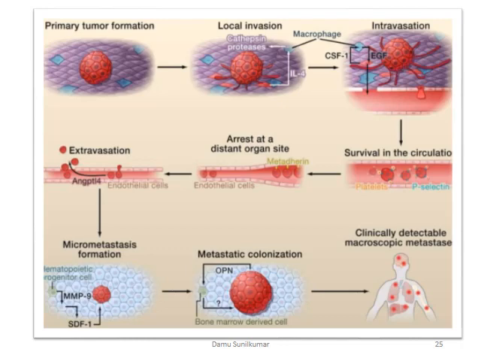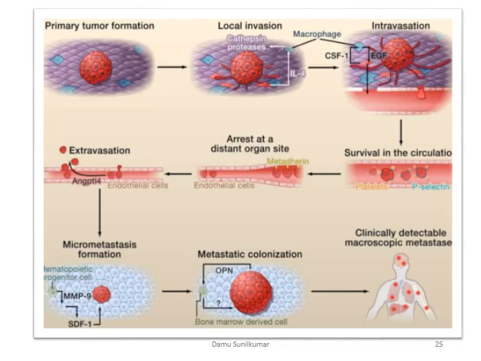This again is a pictorial representation of how the metastasis happens. If there is a primary tumor that is already formed, then this malignant tumor has a local invasion, again with the help of macrophages and the colony stimulating factor, as we have already discussed, and the EGF will help in intravasation of these tumor cells. They intravasate into the circulatory system and they survive there, and there are a lot of other factors that they have to undergo so that they survive in the circulatory system.